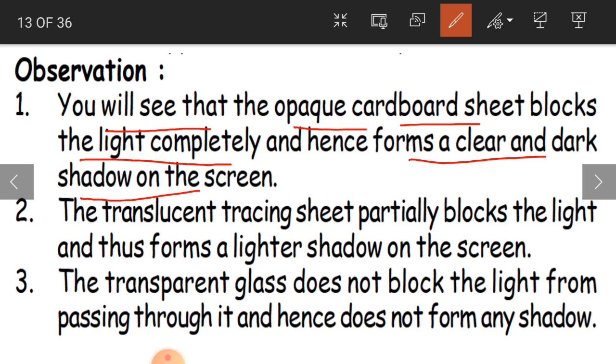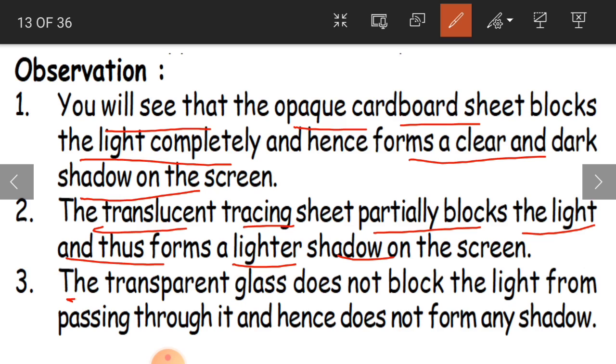Okay, and the translucent tracing sheet partially blocks the light and thus forms a lighter shadow. Because this is not going to block the light completely, only partially. So here you can see a lighter shadow. It is not that dark. The shadow is not as dark as in the first one. This is a little lighter on the screen.